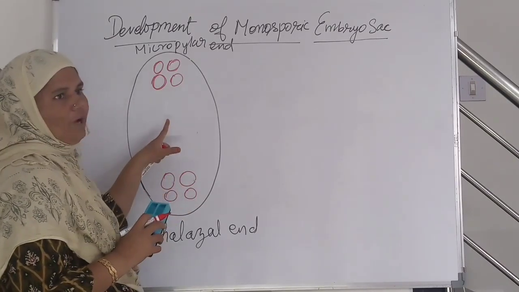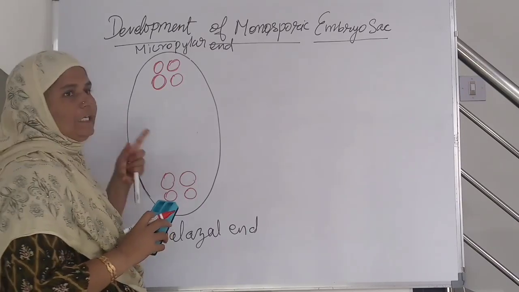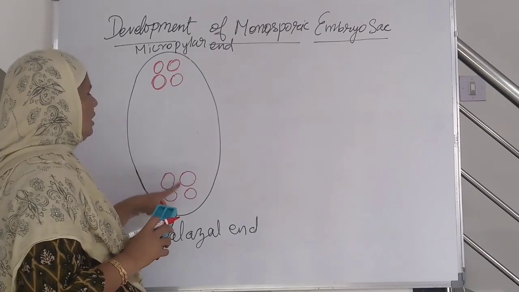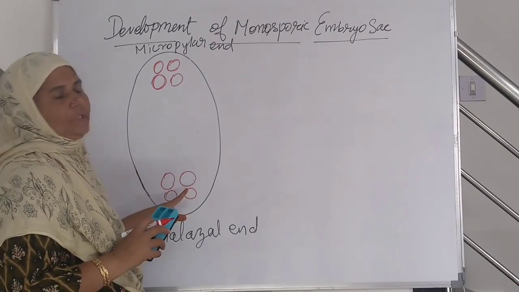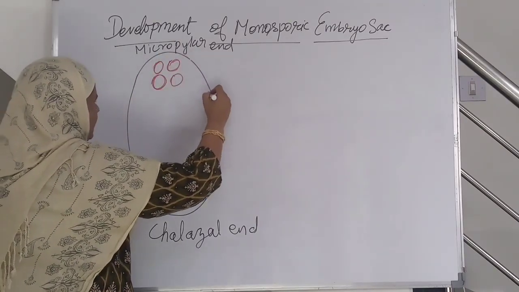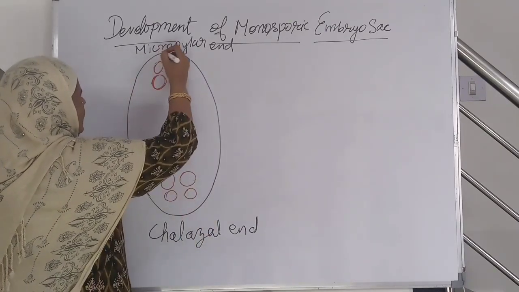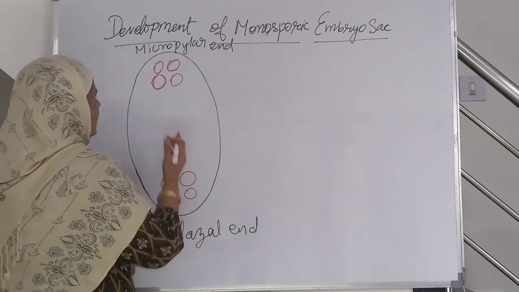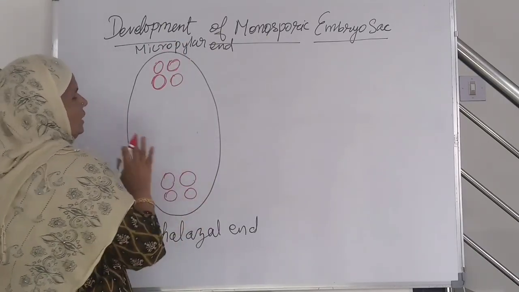There is no wall formation; only after the final mitotic division does cellular organization occur. The embryo sac increases in size and elongates towards the micropylar end as well as the chalazal end, and now the cellular organization will occur.